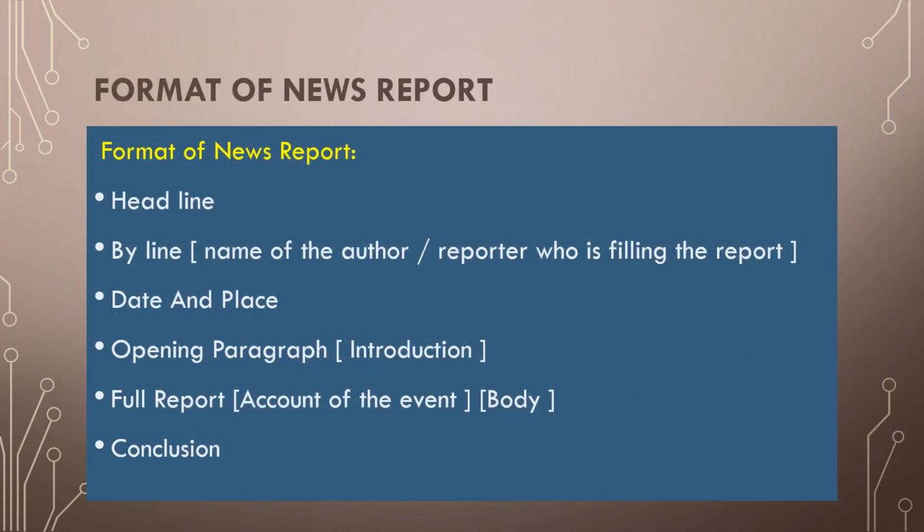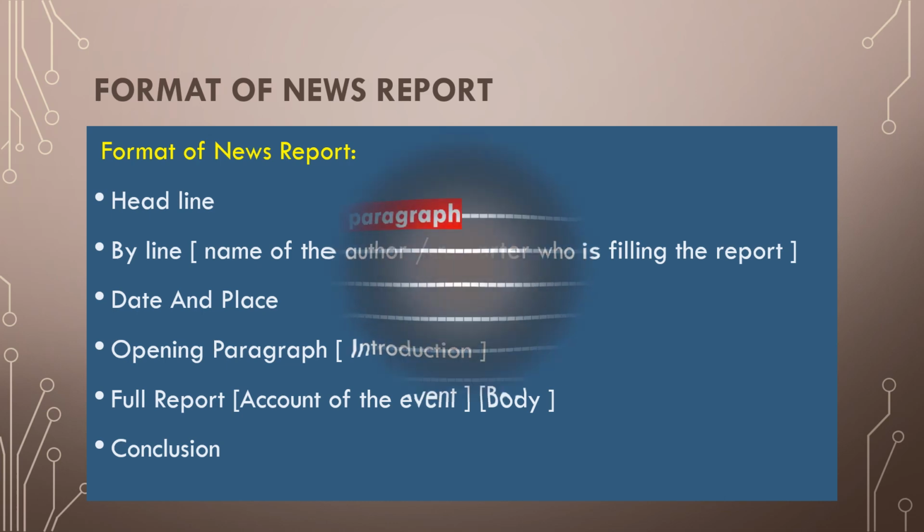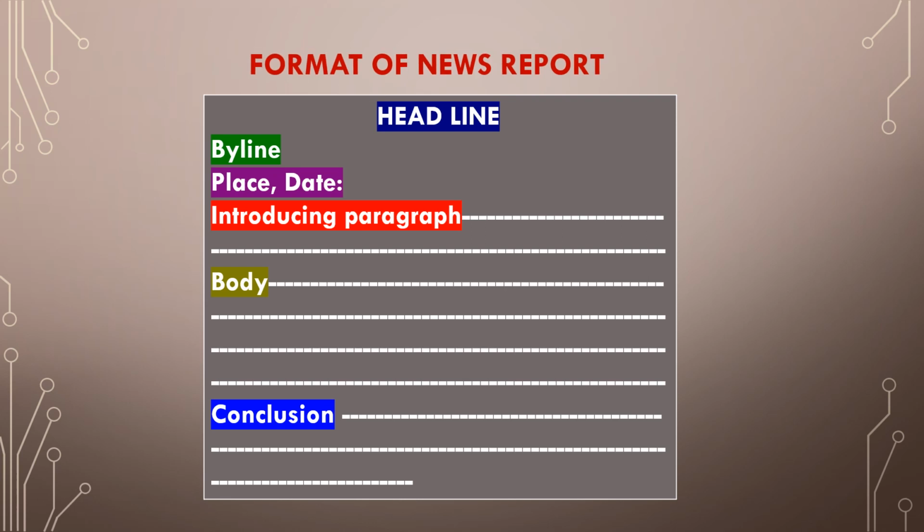Format of news report. The format of a news report consists of heading, byline, date and place, opening paragraph, body of the report, and conclusion. First, the headline. The headline is the most important part of the report. It should give the reader an almost complete idea of what the report is about. It should be very short and should be written in bold letters.